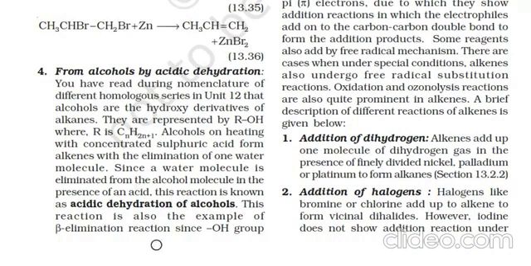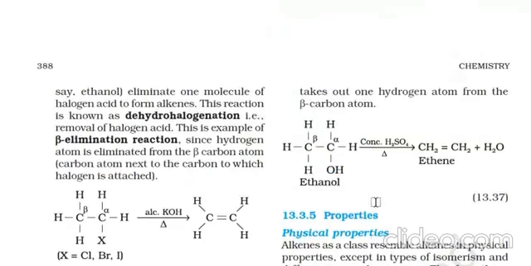This reaction is also an example of a beta elimination reaction, since the OH group takes one hydrogen atom from the beta carbon atom. So here the OH group will take any one of these hydrogens with it to form water in the presence of concentrated H2SO4 on heating. Ethene will be formed along with a water molecule.